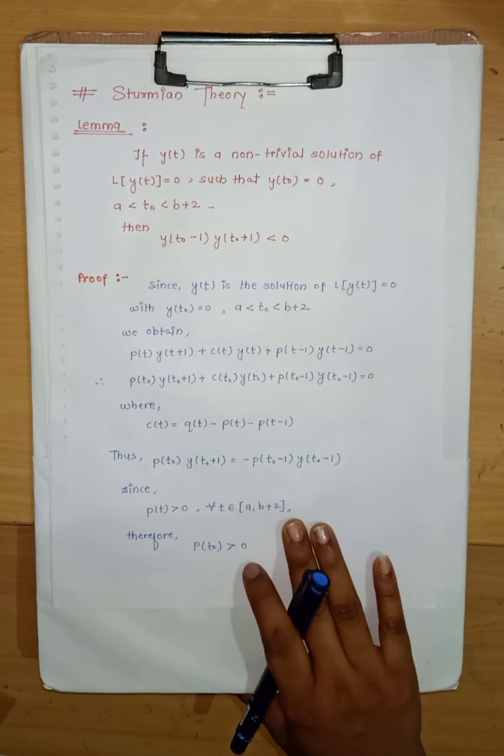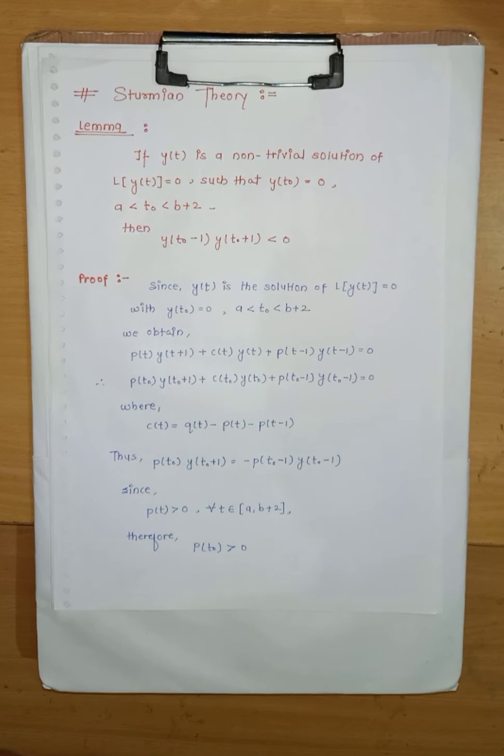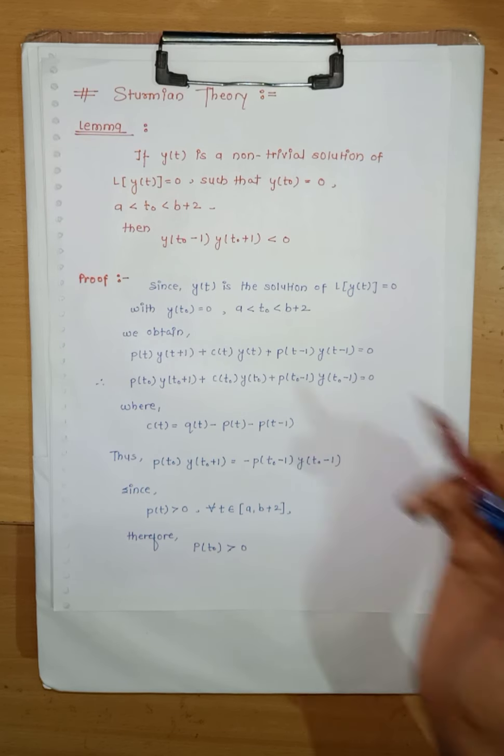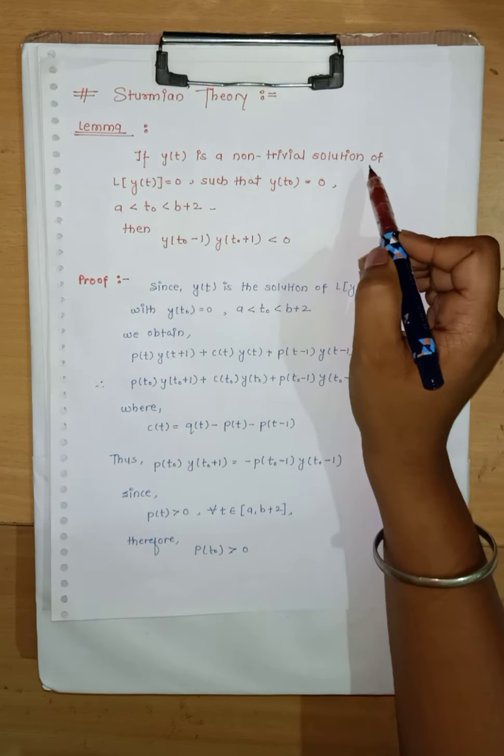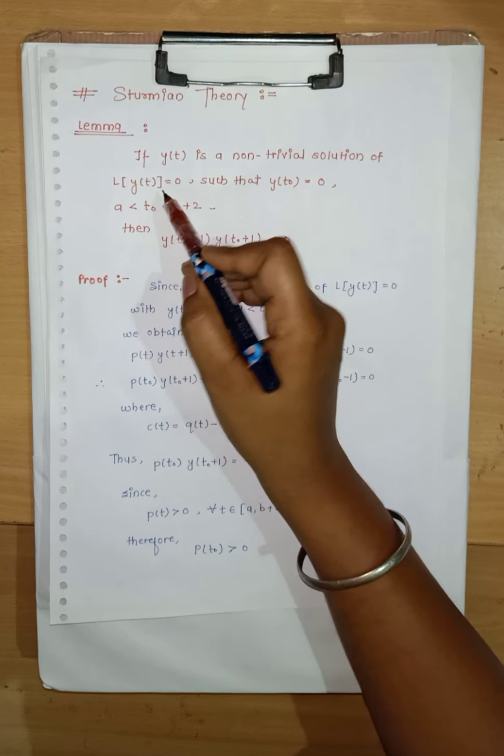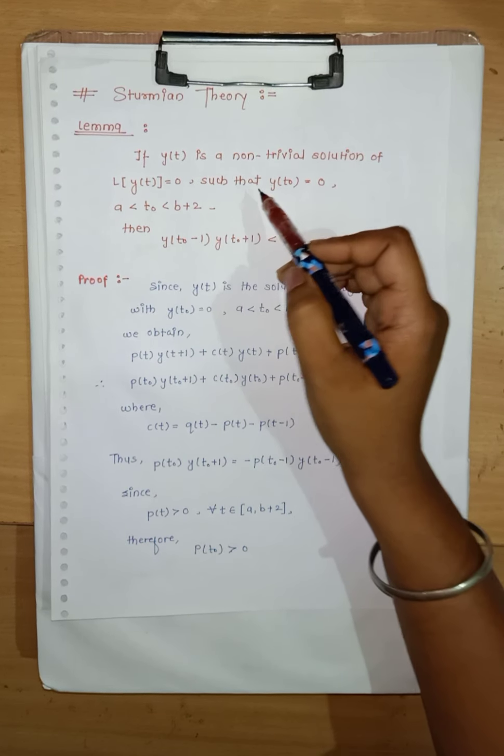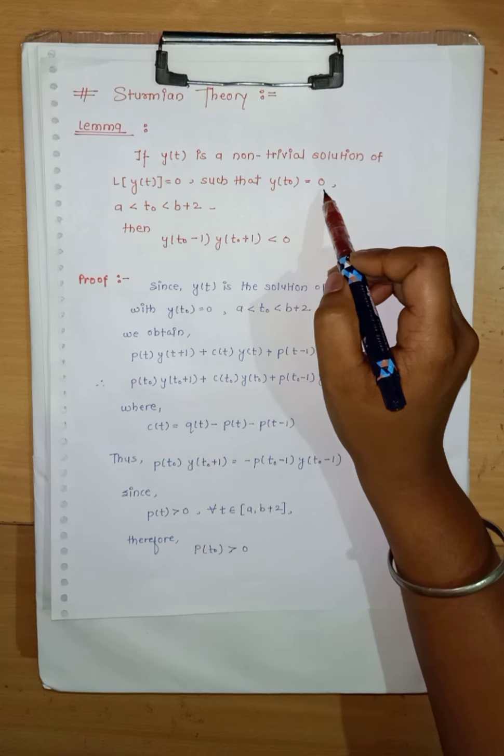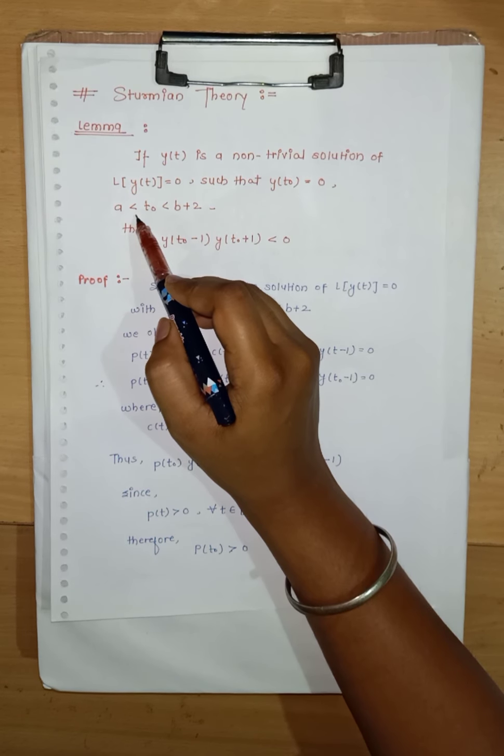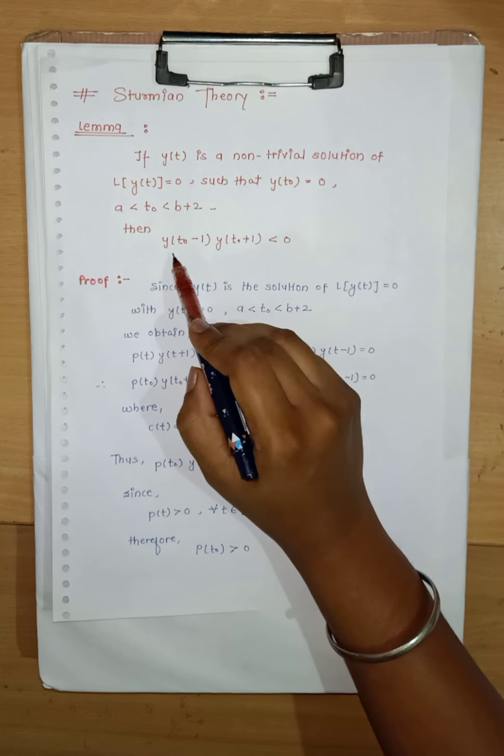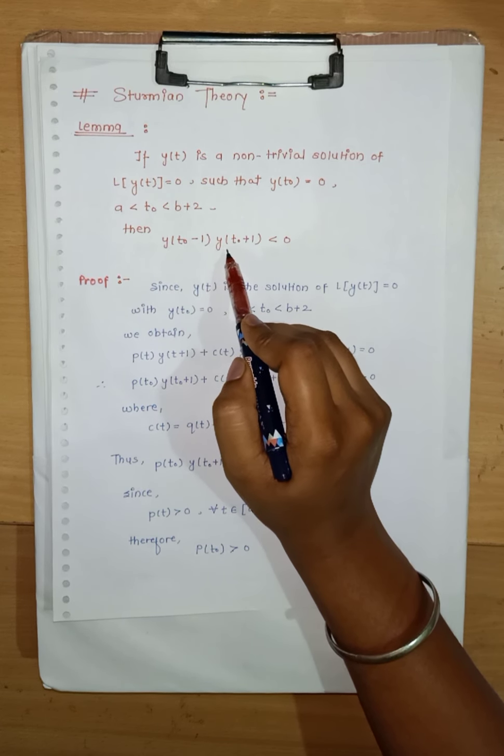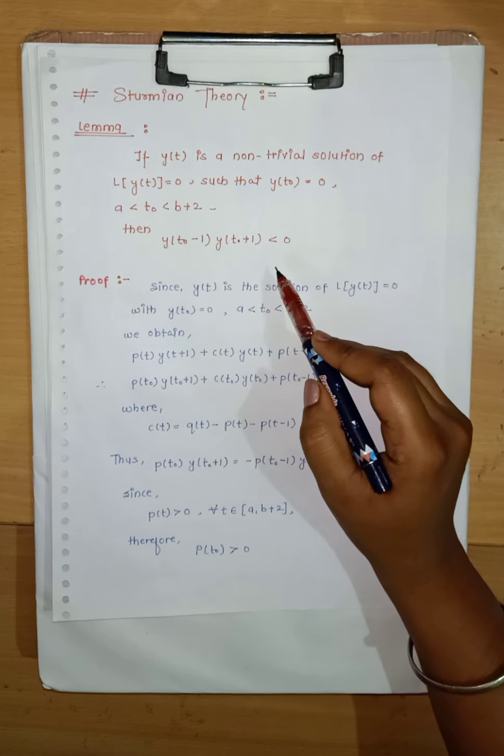So our first thing is the lemma over Sturmian theory. What is the statement of this lemma? If y of t is a non-trivial solution of L of y of t equals 0 such that y of t0 equals 0 and t0 lies between a and b plus 2, then y of t0 minus 1 into y of t0 plus 1 is less than 0.